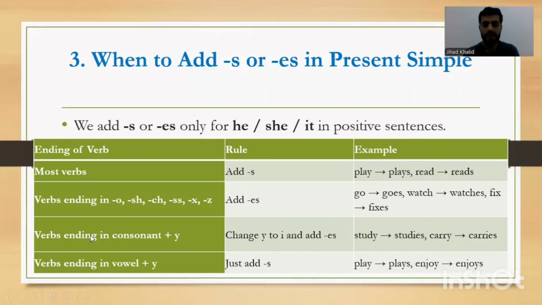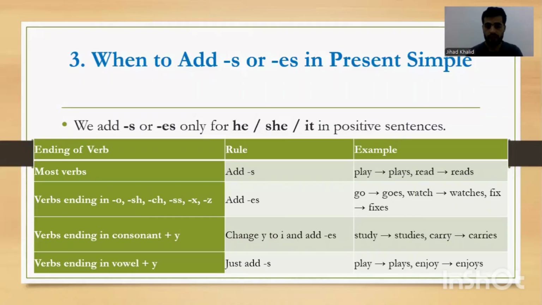Okay, verbs ending in consonant. What is the meaning of consonant? In a simple and clear way, we have vowel letters. They are five: A, I, E, O, U. These are called vowel letters or vowel sounds. Except them, all others are called consonants. So N, M, L, these are all consonants, okay?